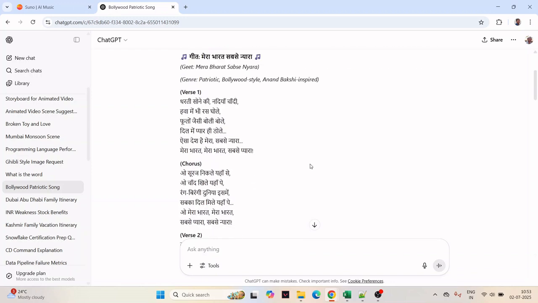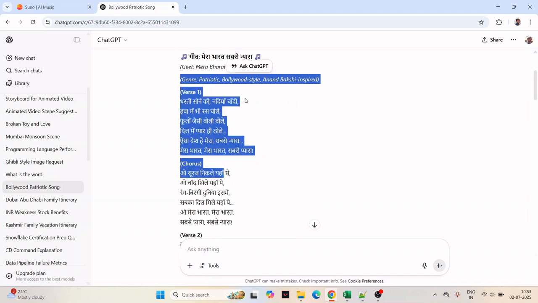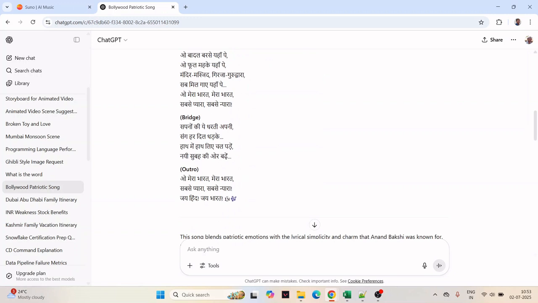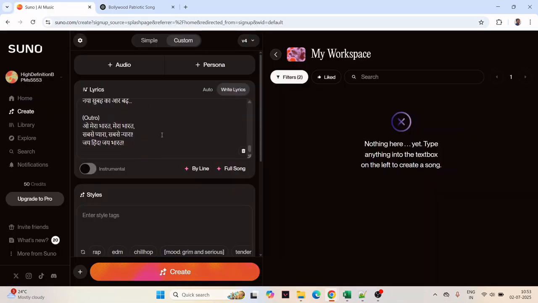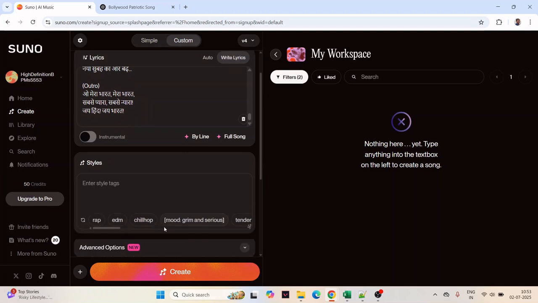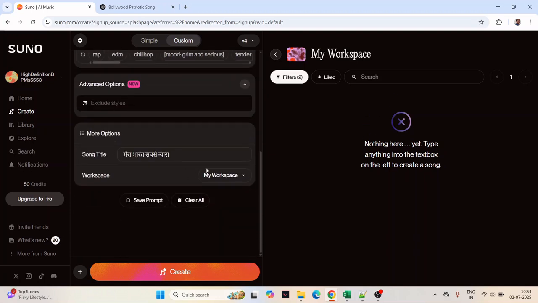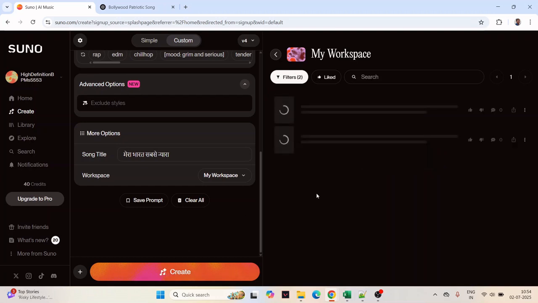So we'll copy this entire lyrics and we'll paste that into the Suno app. So let's copy this. And I've pasted that in the Suno app. Now the entire lyrics is copied. You have some advanced options here to include, exclude certain styles. We'll enter the song title and hit create. So now it's trying to generate these songs for us. So I believe, yeah, so it has started with two options here. So let's see what songs we get as an output.